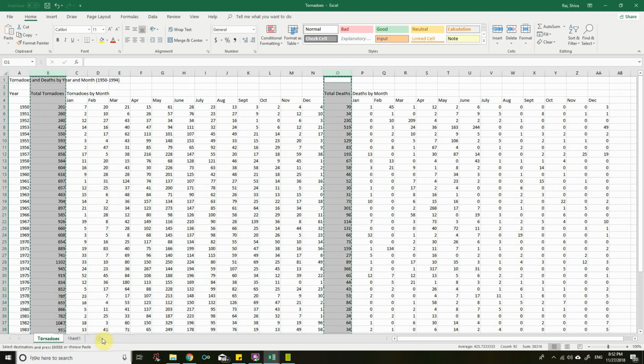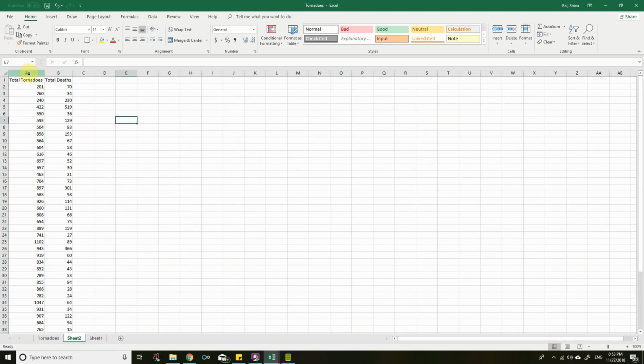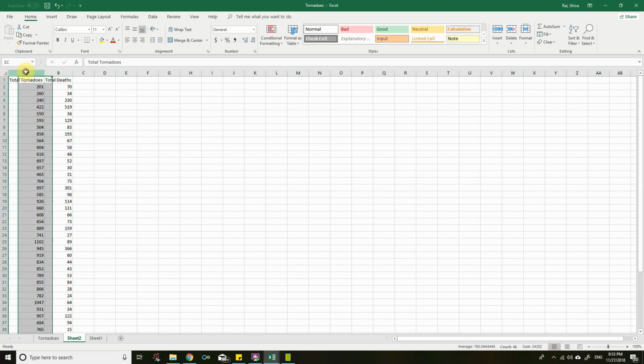Control C, come up with a new worksheet and Control V. We are trying to claim that more tornadoes result in more deaths, so this will influence this one. That means this is variable X and this is variable Y.